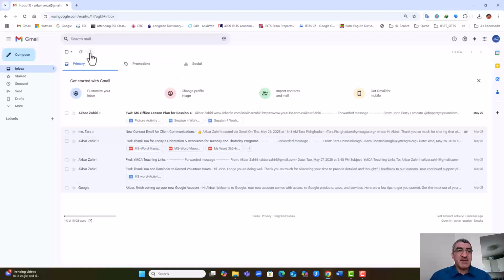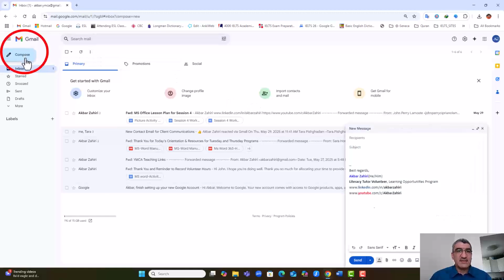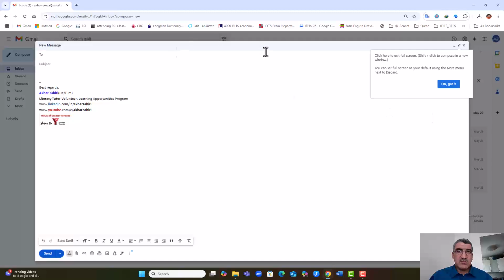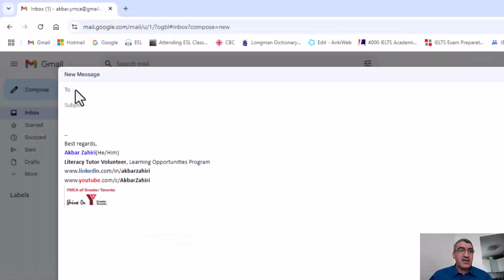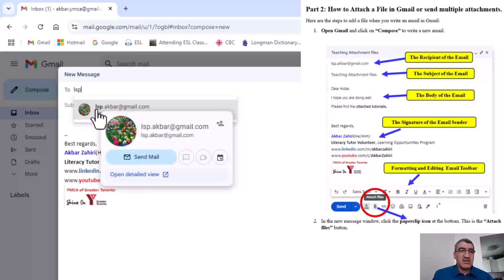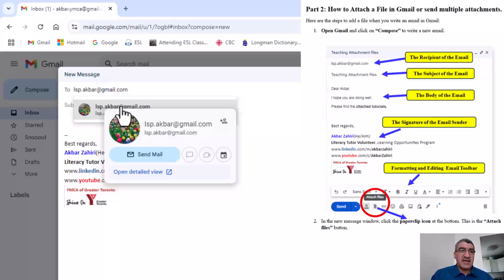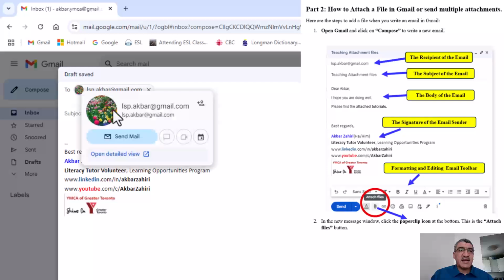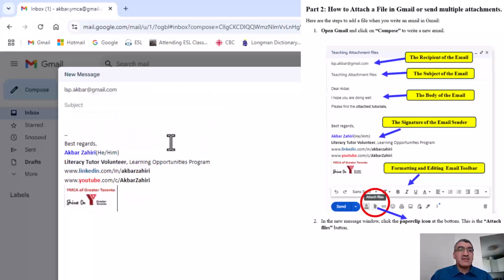When you are going to send an email, for example, I want to send an email, I click compose. I maximize it so you can see much better. Here too, this is the address you are going to send the email to. For example, I write LSP, and it comes out because I have sent it before, so I can accept this or write it completely, LSP dot, at gmail.com. Be careful that the spelling should be completely correct. Or I can accept this because I know it is correct. I want to send an email from this Gmail account to lspakbar@gmail.com.